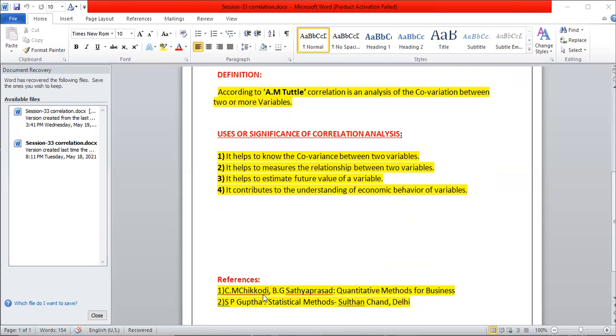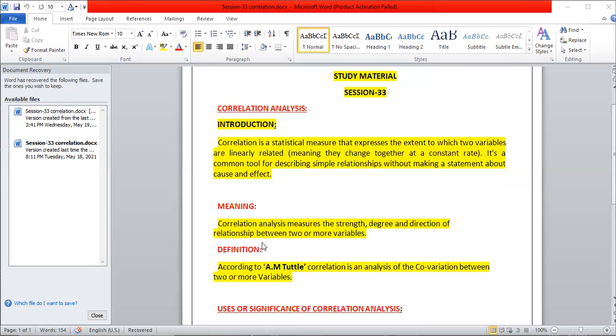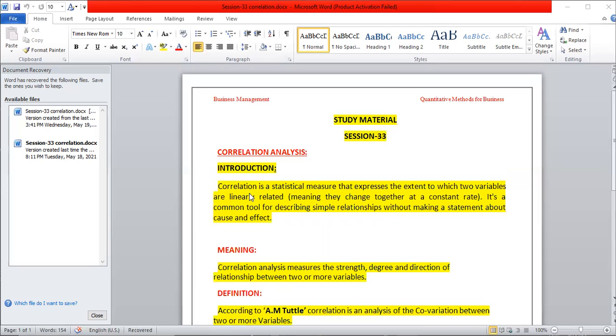So these are the references which have been taken here, and I think you have understood the necessity of the correlation analysis, why we have to study it.